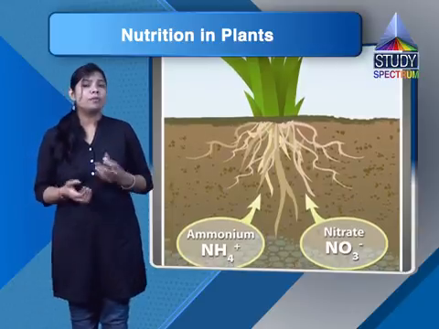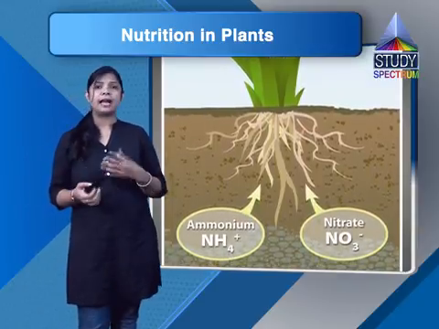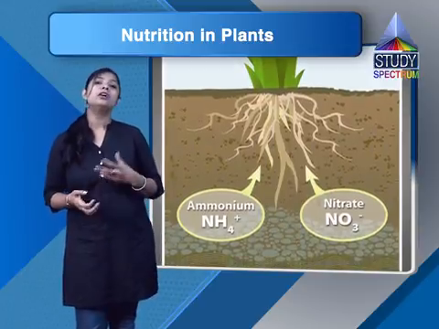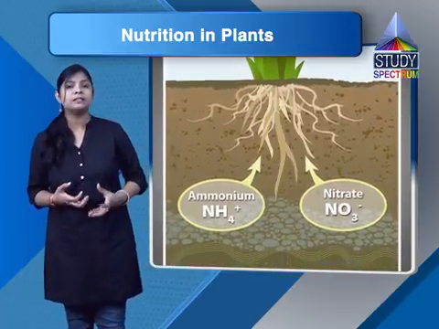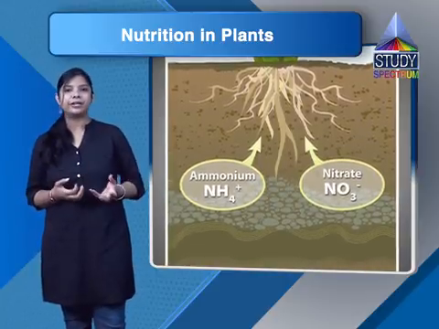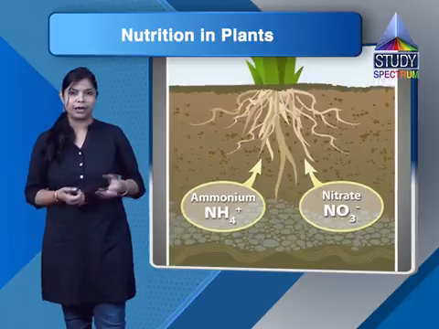Other than this, you might have seen that farmers and gardeners also add some manures and fertilizers to the soil. So why do they do this? For replenishment of nitrogen and other nutrients for the plant's requirement.